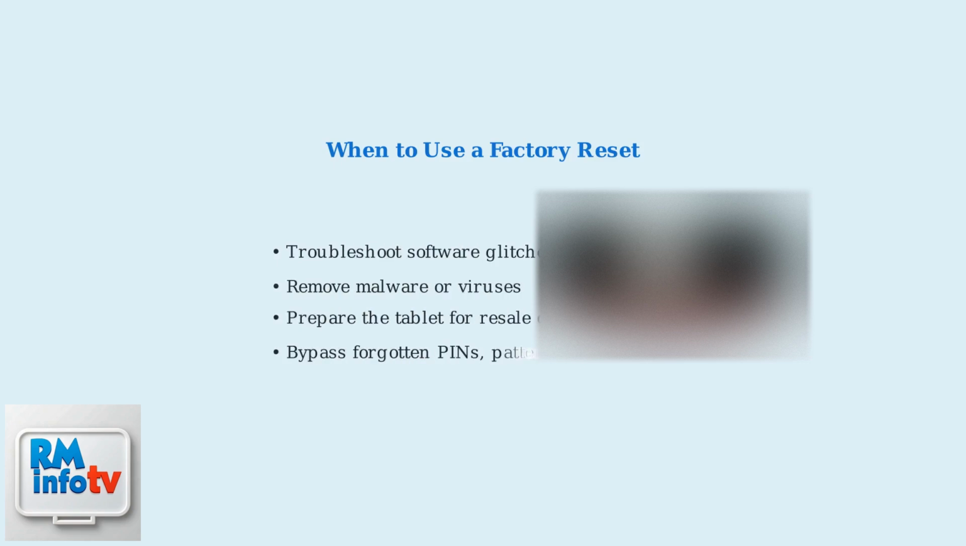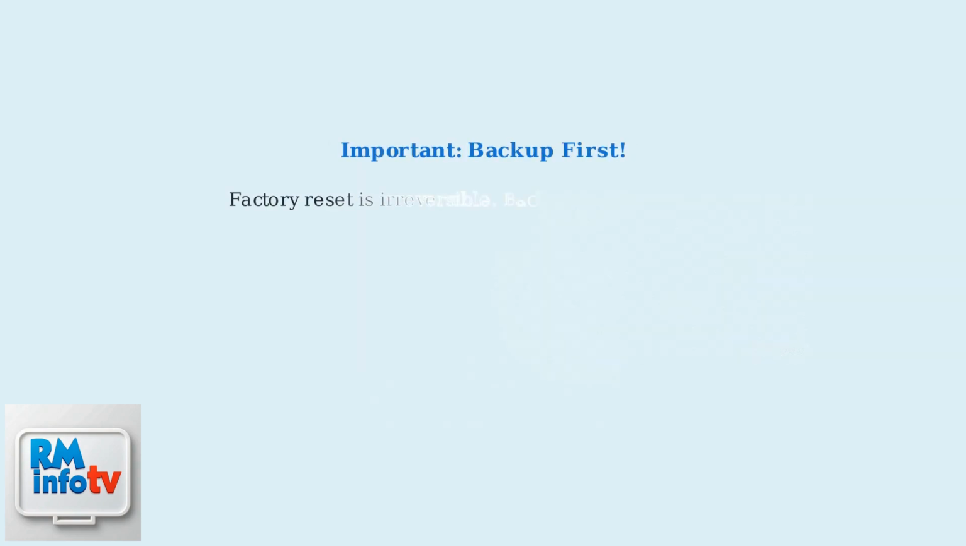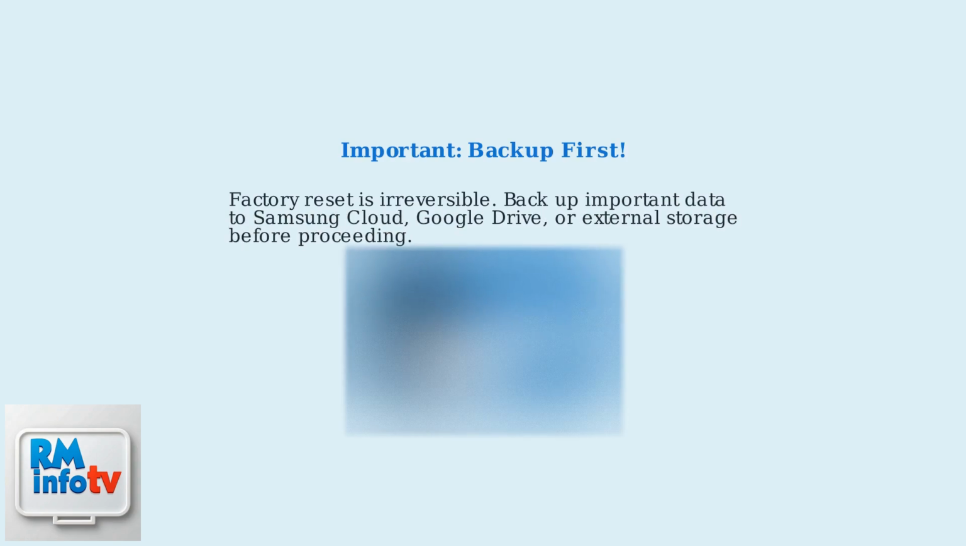Use a factory reset when you need to fix persistent software problems, eliminate malware, get ready to sell your device, or recover access if you've forgotten your security credentials. Remember, this process cannot be undone. Always back up your important files, photos, and contacts to the cloud or an external drive before performing a factory reset on your Samsung Galaxy Tab E.